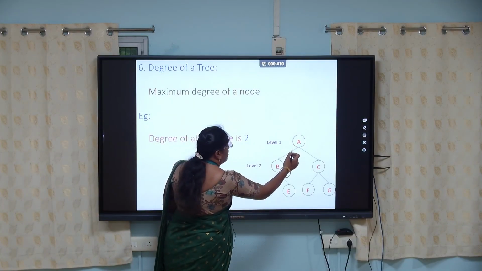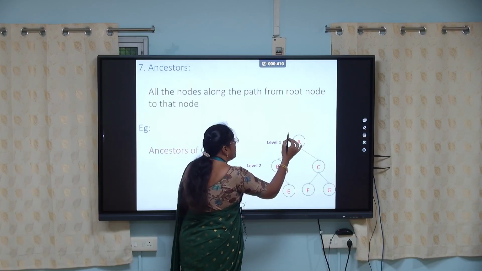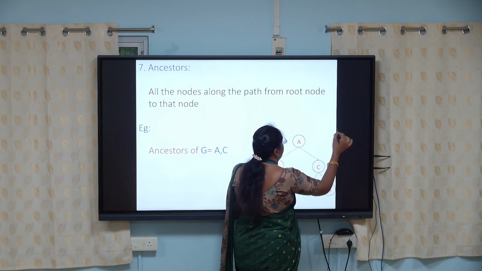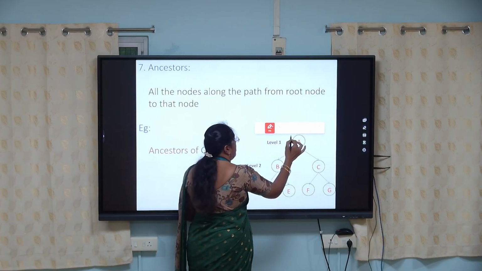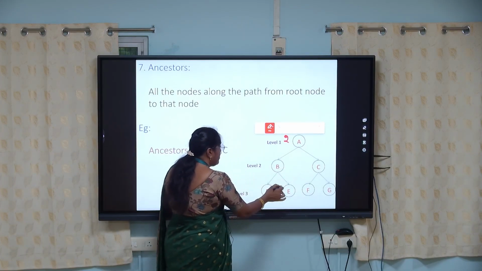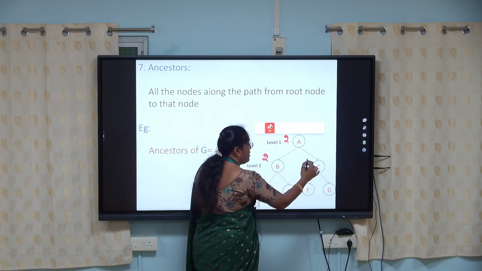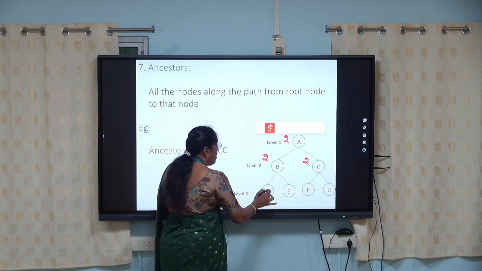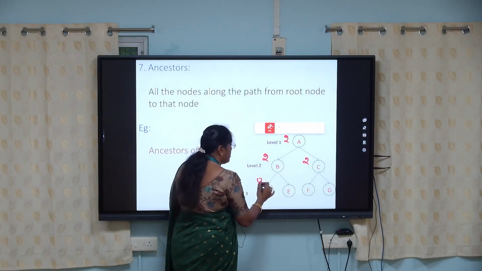A contains 2 children, B and C, so the degree will be 2. B has degree 2, then C is 2. F and G are higher, so degree will be 2. And D has no degree because no other nodes are formed under it.